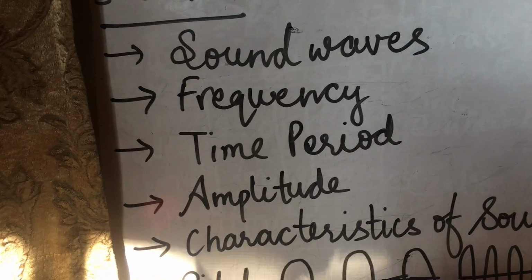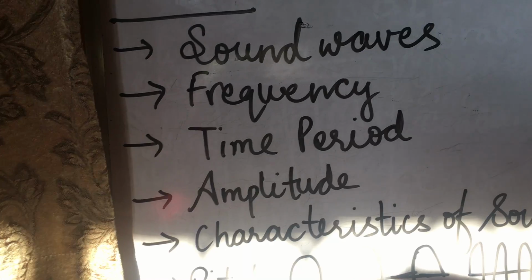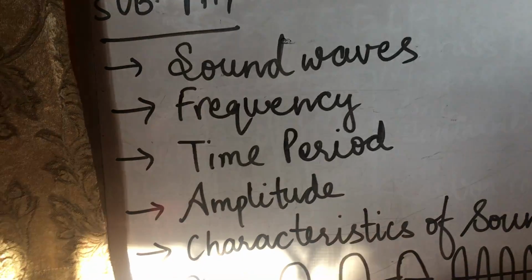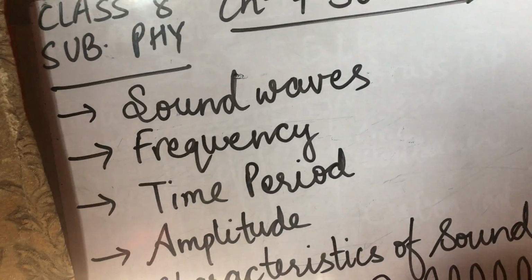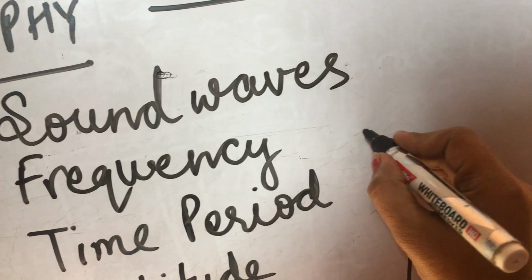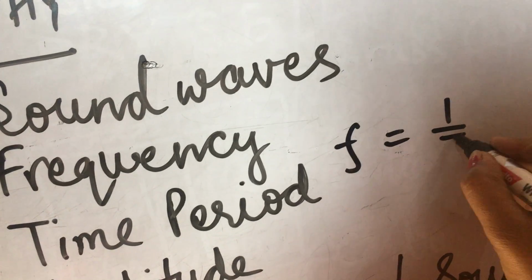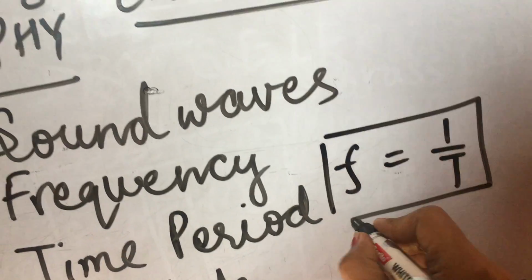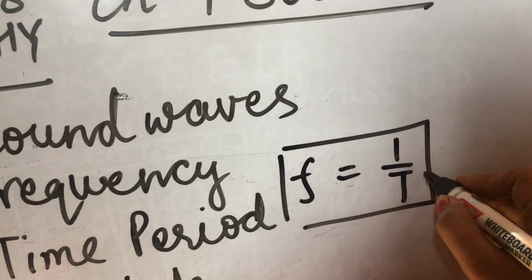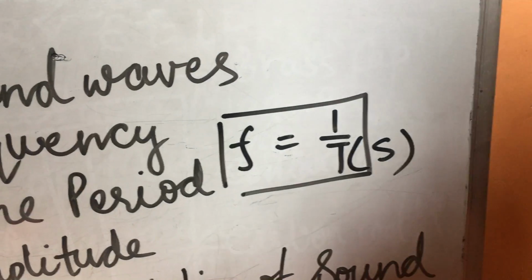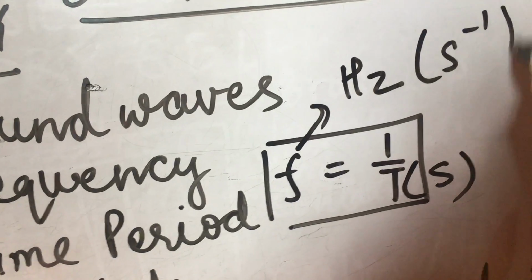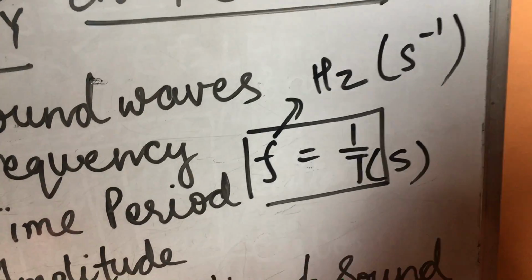Okay, but the time period and frequency are inverse of each other. The relationship between frequency and time period is: f equals 1 by T. That means you can easily find out the frequency or the time period if any one of them is given to you. Frequency equals 1 by time period, where the SI unit of time period is second, whereas the SI unit of frequency is hertz, or you can say per second.